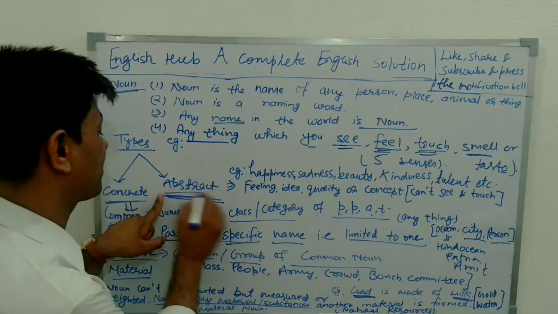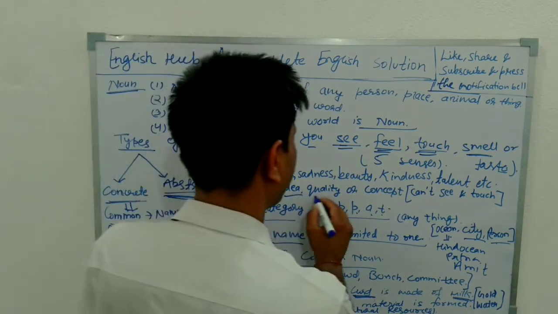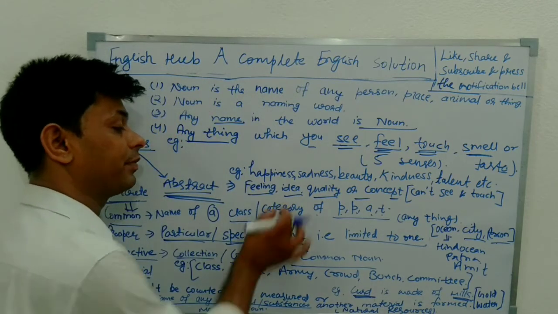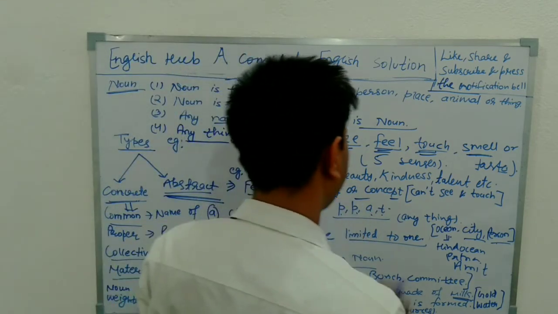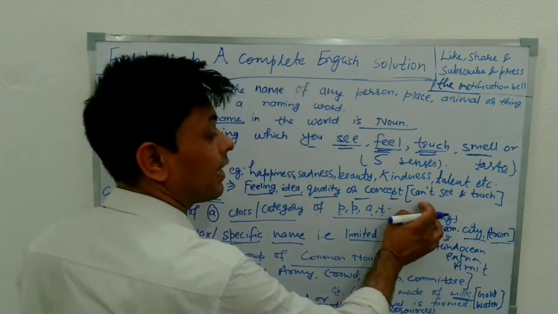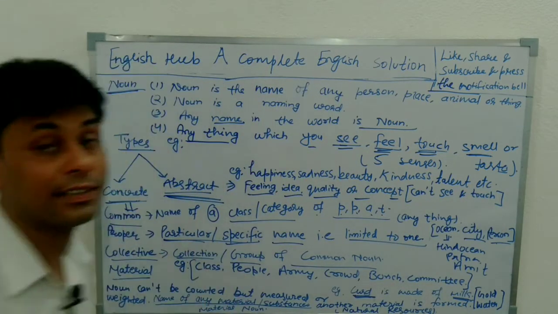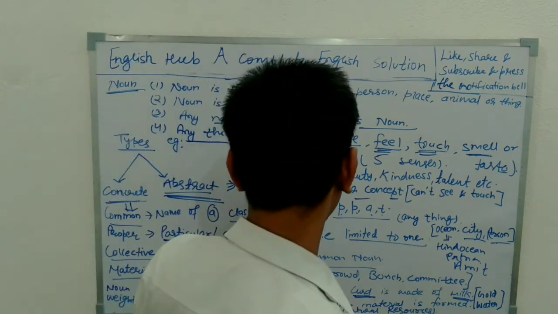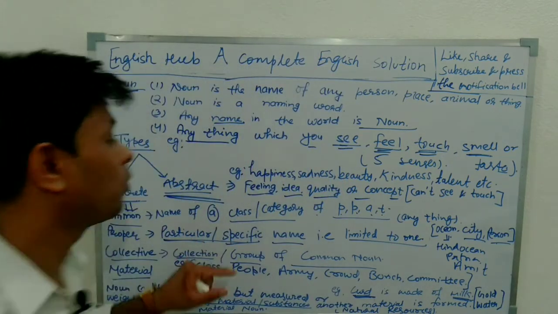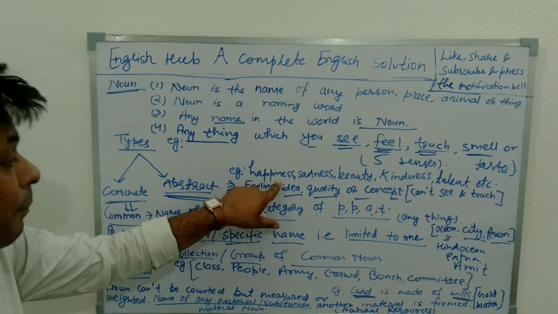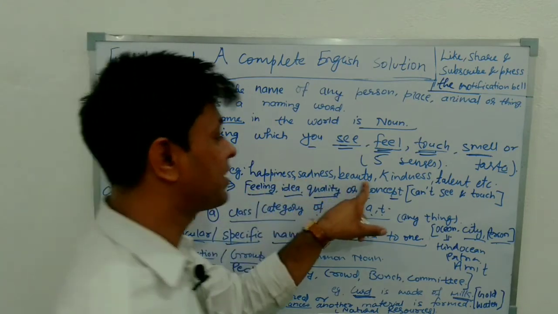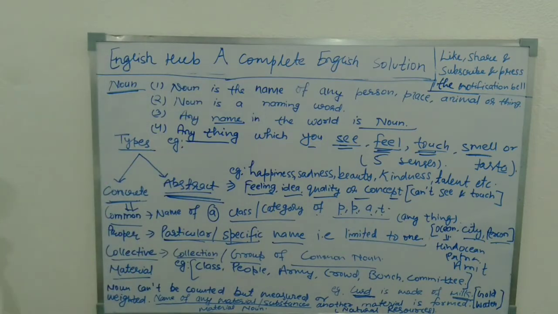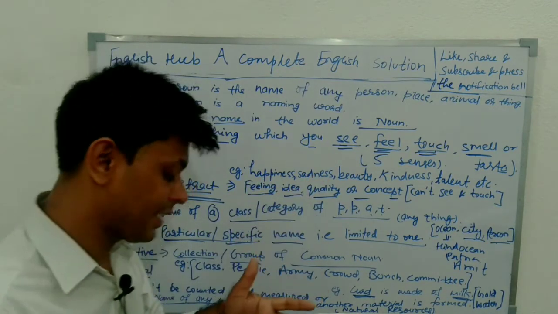Now abstract noun: feeling, idea, quality or concept. Whatever feeling, idea, quality or concept is there, we can't see or touch it. Can't we see the feeling? Can't we see the idea? No. The best examples I have written: happiness, sadness, beauty, kindness, talent. We can't see your talent, we can feel the talent. We can feel the happiness. We can feel the sadness.